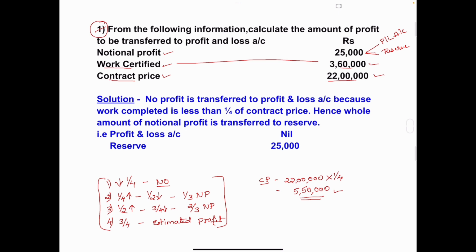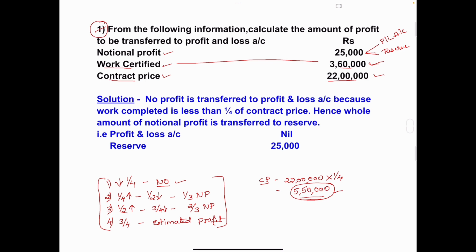The first condition says if the contract is just started or the work completed, meaning work certified amount, is less than one-fourth of contract price, then no amount is transferred to profit and loss account. See, our work certified amount is less than one-fourth of contract price, correct?